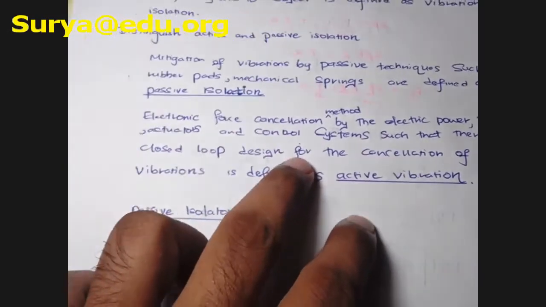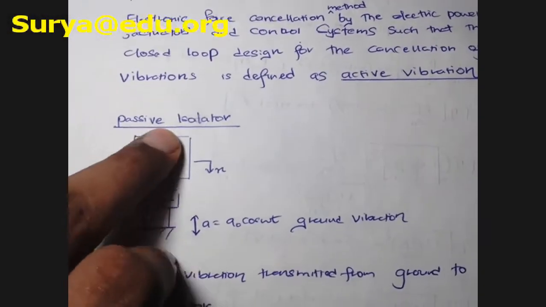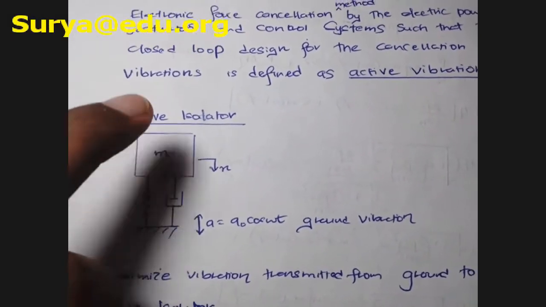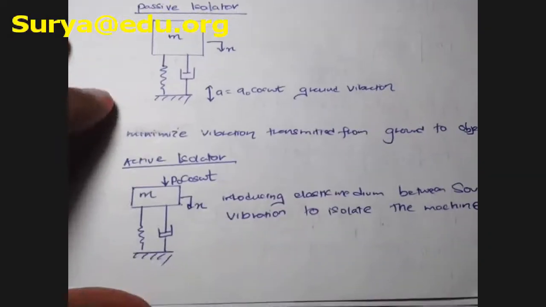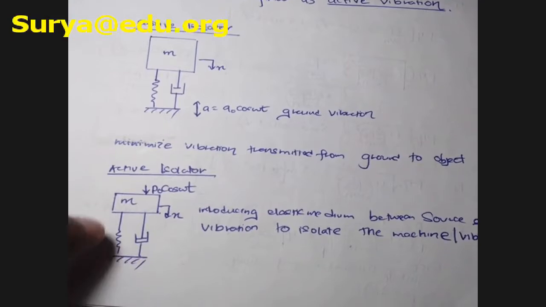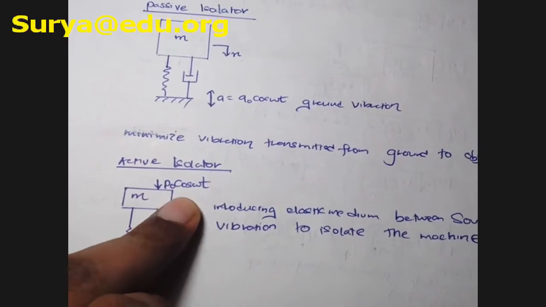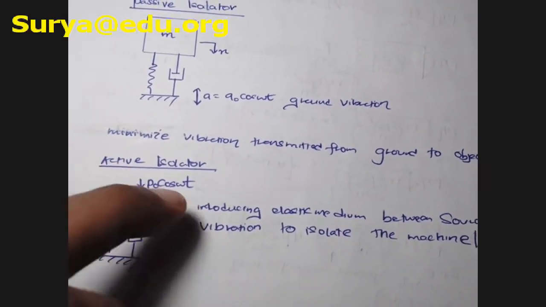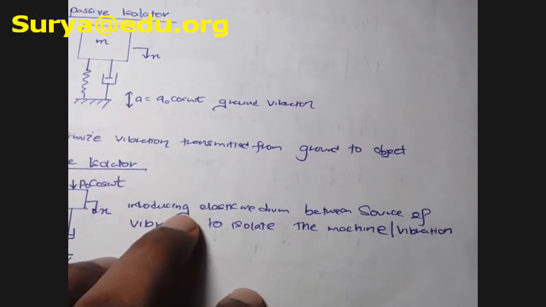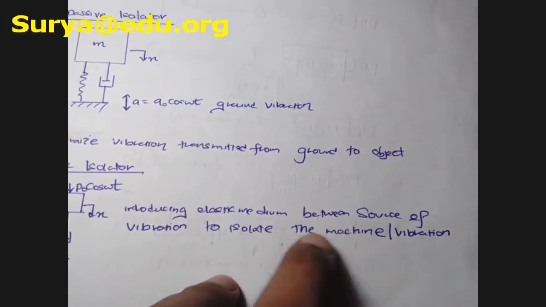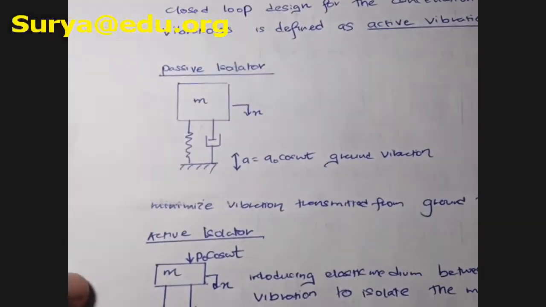So here we are using sensors, motors, actuators, electronic signals, right? So this is the passive isolator, right? Here you can see the mass is there, spring is there, and this A stands for the amplitude. This is the sketch. And then this is the active isolation. Here also the same mechanical system is there, but a force comes to play. You can see P cos omega t, some sort of force comes to play, because you're going to cancel the incoming forces. So you can say introducing an elastic medium between the source of vibration to isolate the machine. So that's all about it.